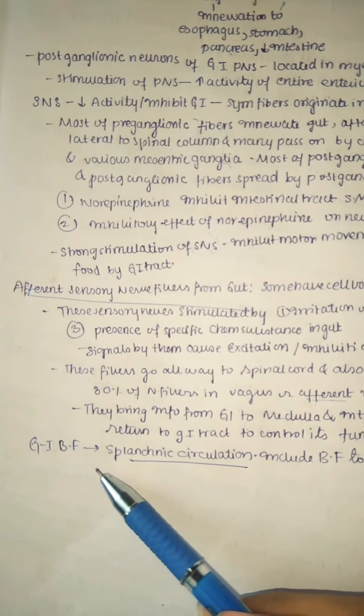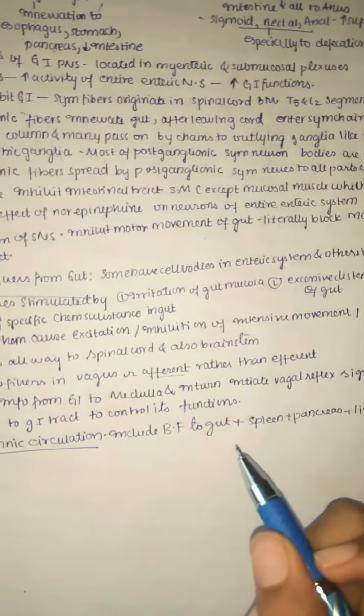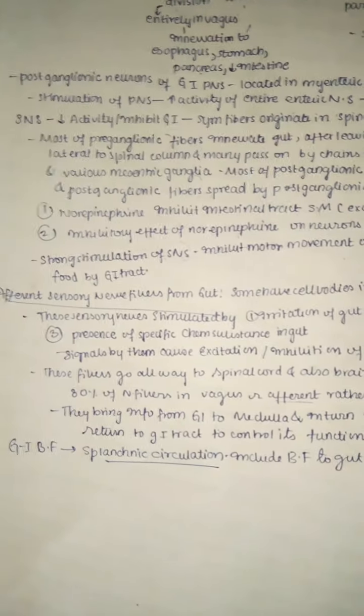So the GI blood flow is mainly the splanchnic circulation, which includes the blood flow to the gut and also to the spleen, pancreas, and liver. We've already done a detailed video on splanchnic circulation, you can check it out. So finally we'll discuss important points from the textbook.